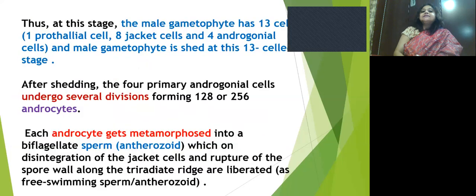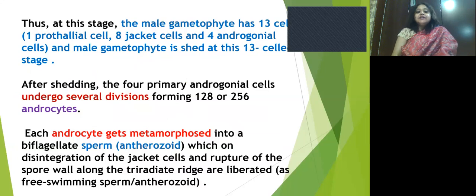Thus, at this stage, the male gametophyte has a 13 cell condition, that is 1 prothallial cell and 8 jacket cells, that is 8 plus 1, 9, plus 4 androgonial cells, that is 13. After shedding, the 4 primary androgonial cells undergo several divisions, forming 128 or 256 androcytes.